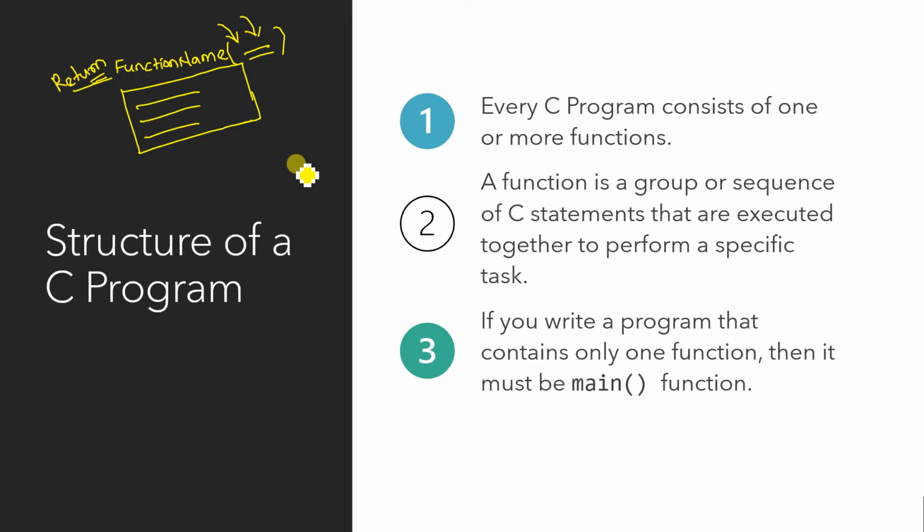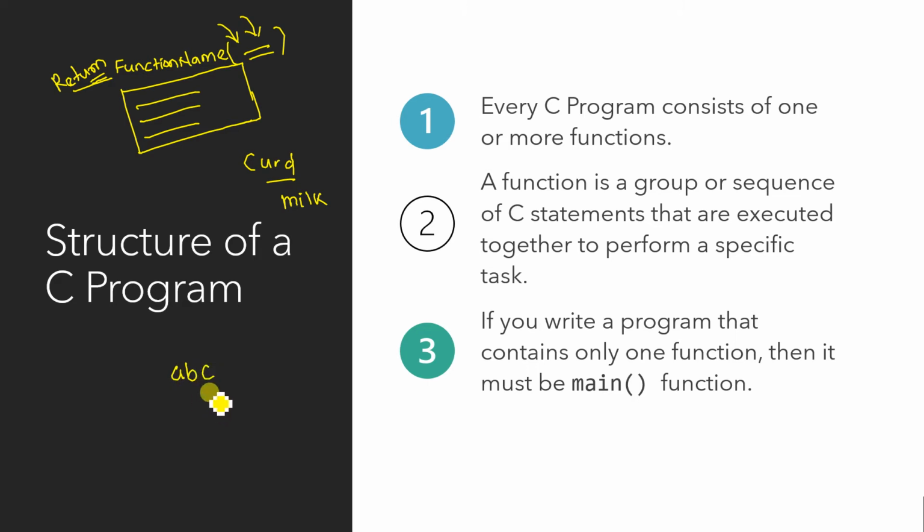Think of something like this. Let's say you want to make curd, C-U-R-D. You want to make curd out of milk, and you don't know how to make curd, but your friend knows how. Let's say your friend's name is ABC.